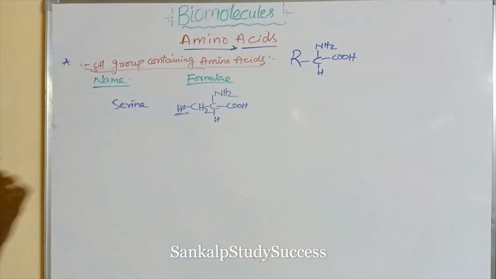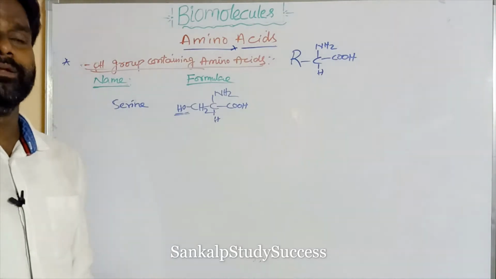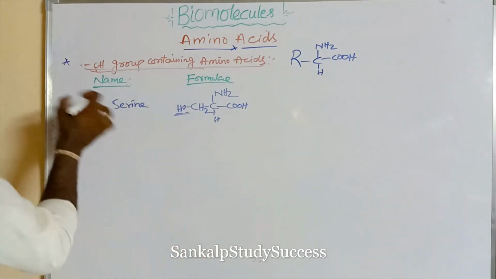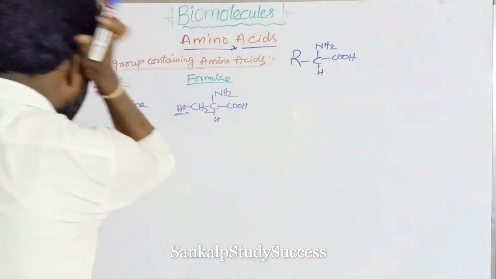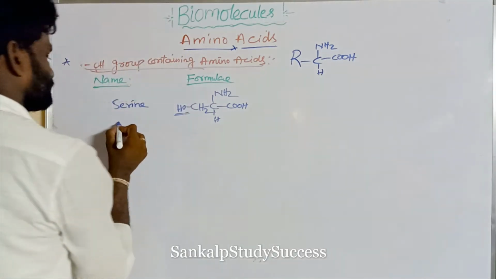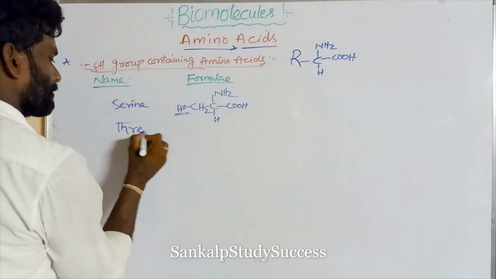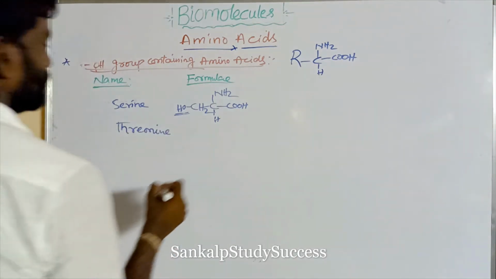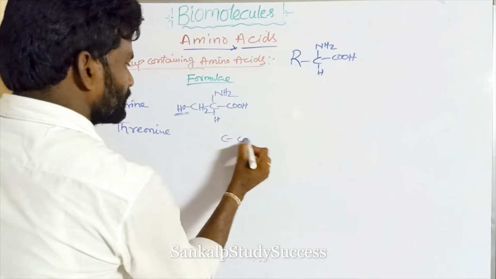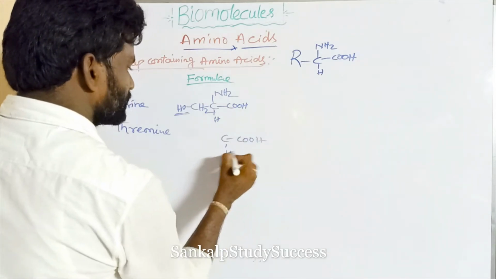So which amino acids contain an OH group? Remember, serine, and the next one is threonine. This is the basic structure, C, COOH, H, NH2.